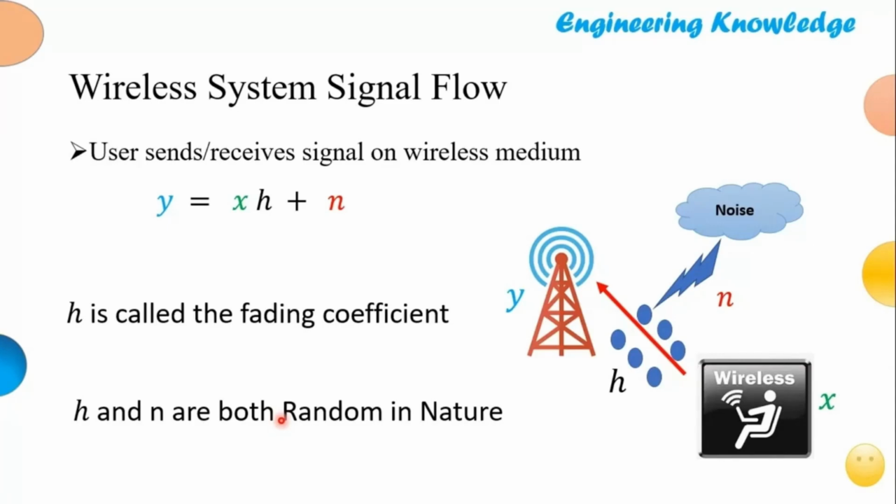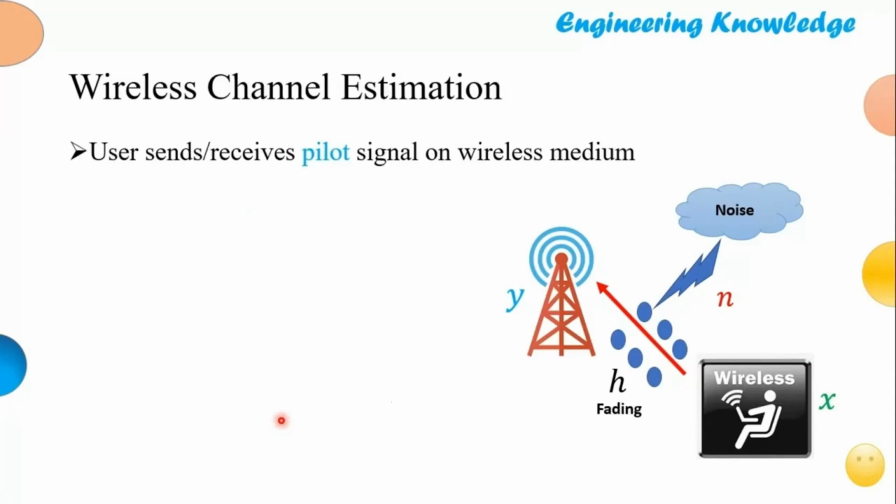So then how do we estimate? The estimation becomes very easy. We send a pilot signal on the wireless medium. A pilot signal is like, before starting the actual conversation, we send some bits to check how the channel is responding. We measure y is equal to xh plus n. Now for simplicity, this is a very simple model, the least square model. We assume that there is no noise.